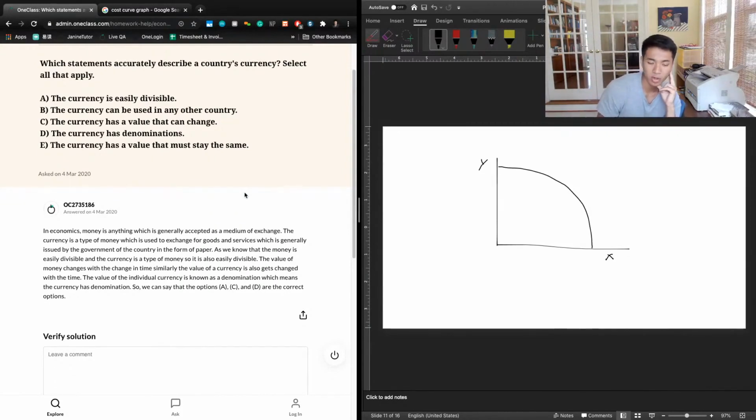So we know currency and money share 3 main purposes. Number 1, to serve as a unit of account, and what that means is that it allows us to put a quantitative measure on what we think the value of certain items are. Number 2, it serves as a medium of exchange. It's something that people commonly recognize to hold value and therefore can be used in place of barter when purchasing goods and services. And number 3, a store of value,